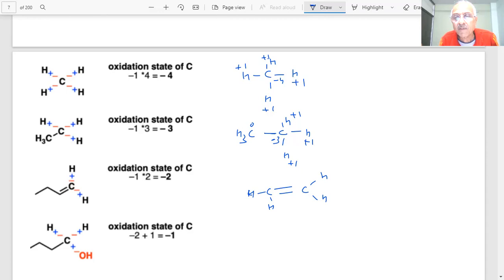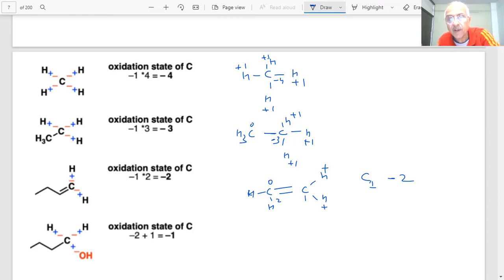There are two carbons, carbon 1 and carbon 2. What is the oxidation number? This is plus 1, plus 1, plus 1 and plus 1. Then this carbon and carbon, both are carbon. What will be this? Minus 2. This is minus 2.